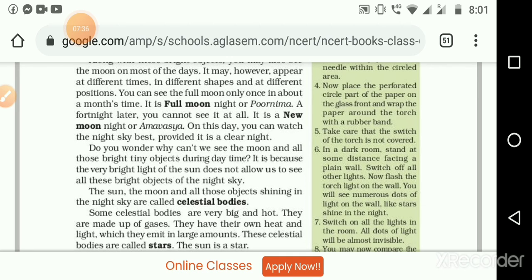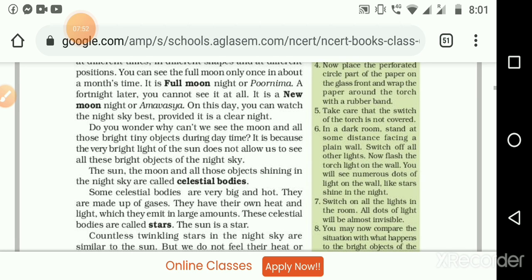The next one, a fortnight later, you cannot see it at all. Means after 2 weeks we can't see even a single spot of the moon. That we call new moon night or Amavasya. So here we celebrate many festivals related to the full moon or new moon. And on this day you can watch the night sky best, provided it is a clear night.